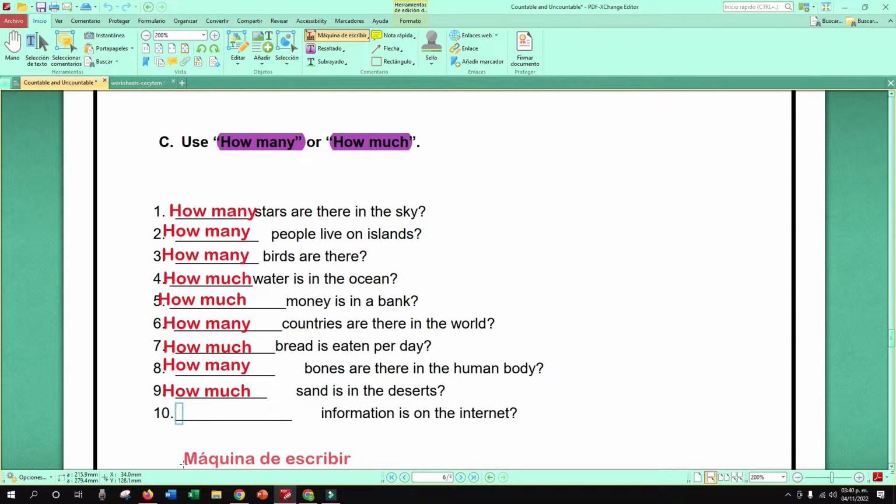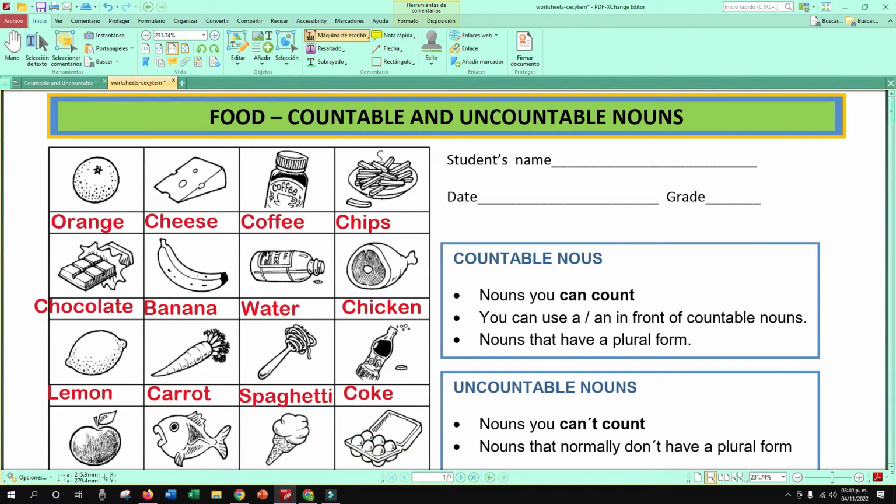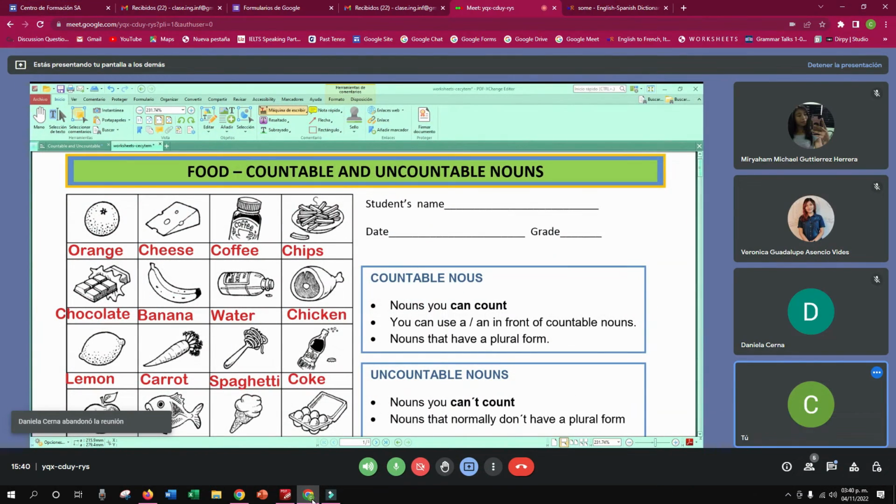And 10. Information is on the internet. How many or how much? How much? Excellent. That is uncountable, right? How much information is on the internet? Very good, girls. Excellent. Thank you. So let's continue with another exercise.